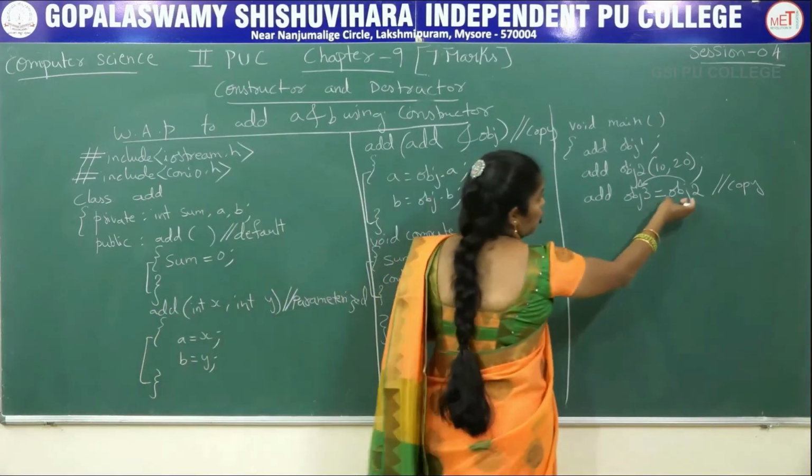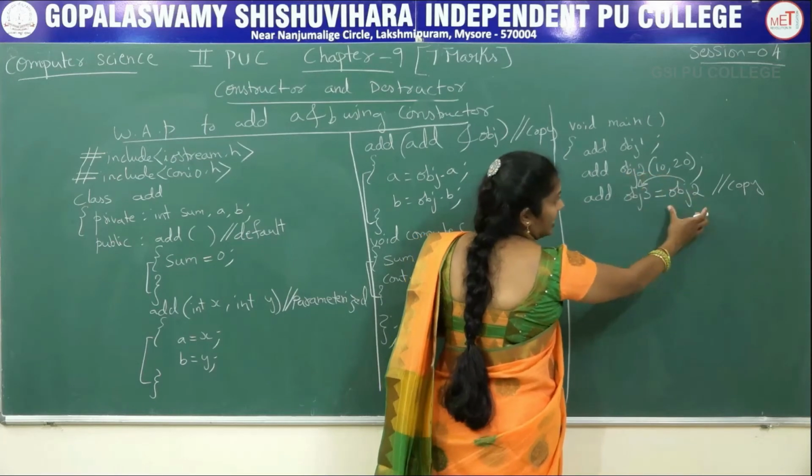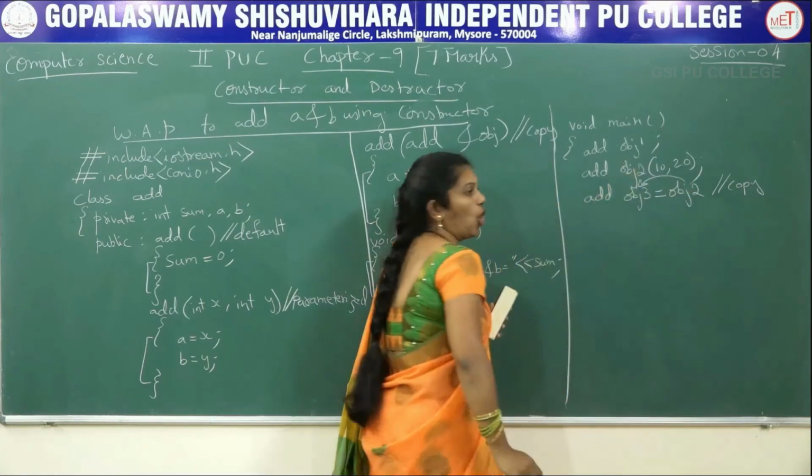Here what we are doing, we are copying what is in object 2, 10 as well as 20, we have that value, we copied to object 3.